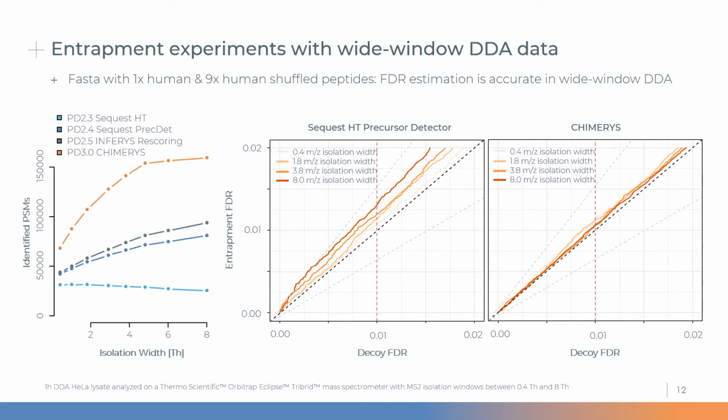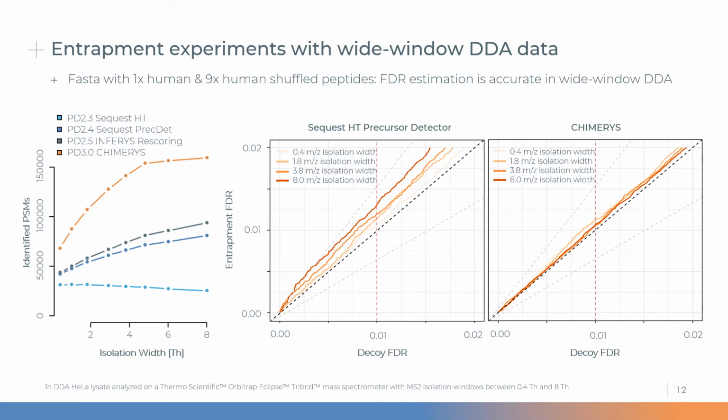And when we ramped the isolation width from 0.4 to 8 Thomson, what you see is that when using CHIMERYS, the number of PSMs rapidly rises and then starts to saturate once you reach an isolation window of about 4 to 5 Thomson. However, if you do use isolation windows that wide, you want to make sure that the additional candidates that you need to consider for the scoring of each spectrum don't mess with your error control.